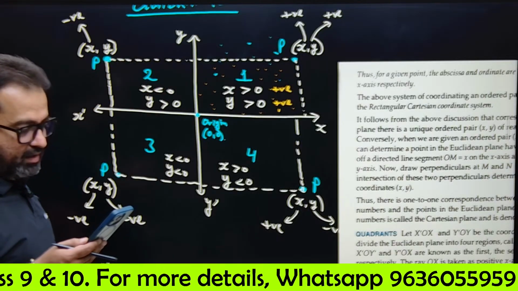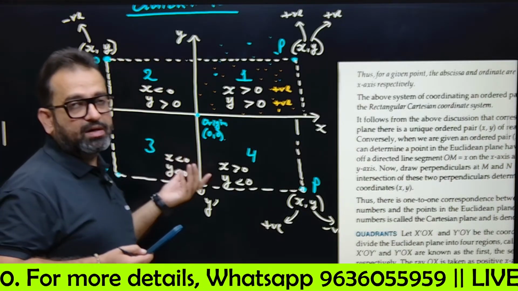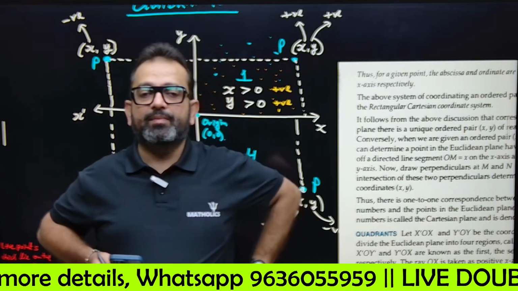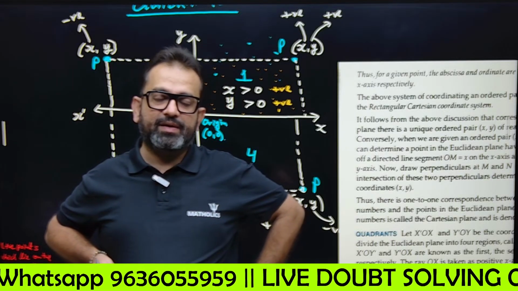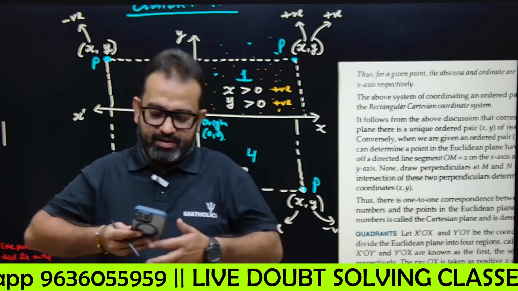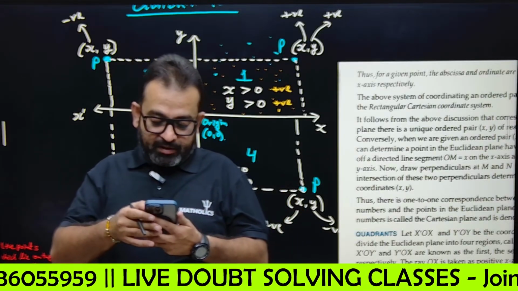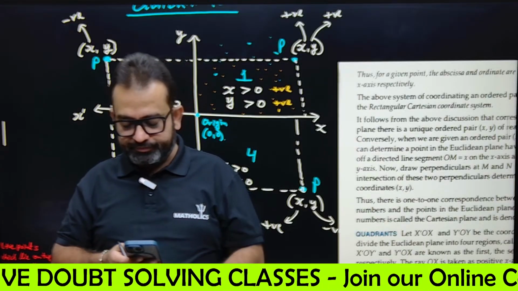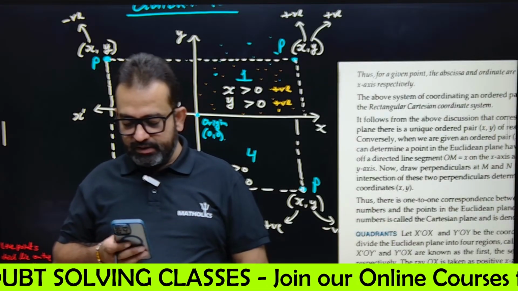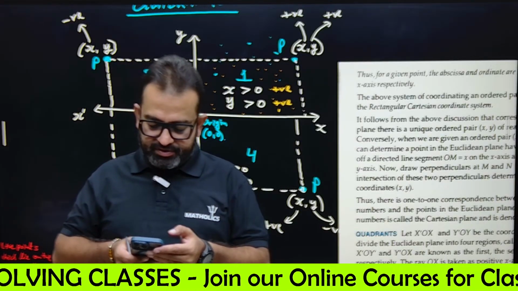Now, if we talk about the third quadrant, tell me in the comments what will be the situation. In the third quadrant, x positive, y positive, or x negative, y negative? What happens? Tell me fast. Come on. In the third quadrant, what is the actual situation?